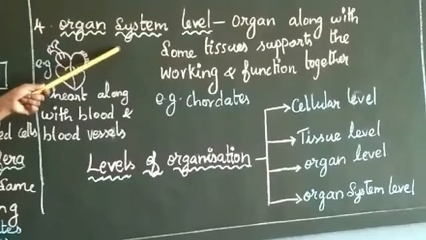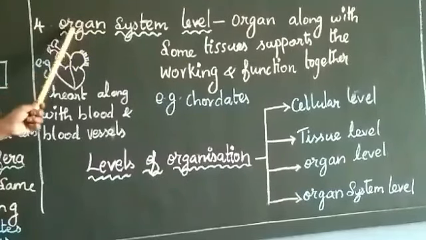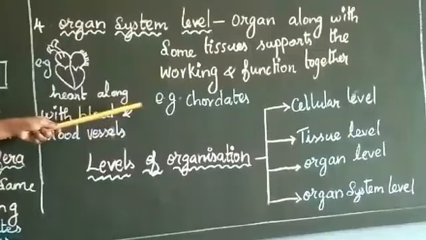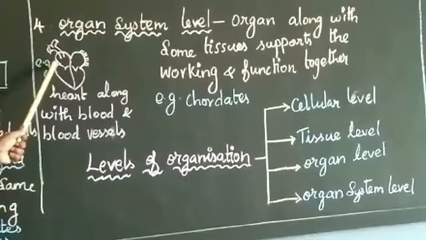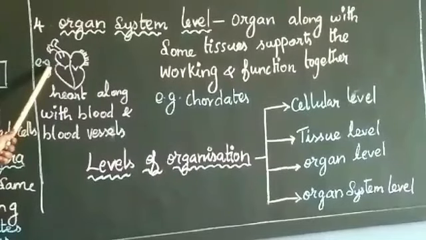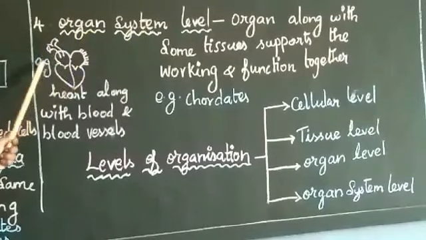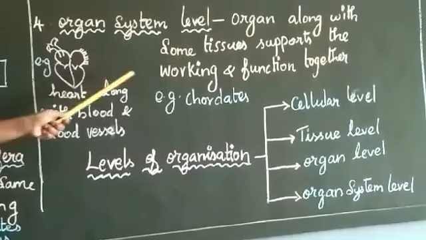In organ system level, along with the organ, there is additional support of some tissues doing the function, and that is called organ system level. I will give you an example, then you will be clear. For example, the heart. We know that it is a pumping organ which pumps the blood. So the heart is an organ. Then how is it an organ system? That is the circulatory system, as we said.